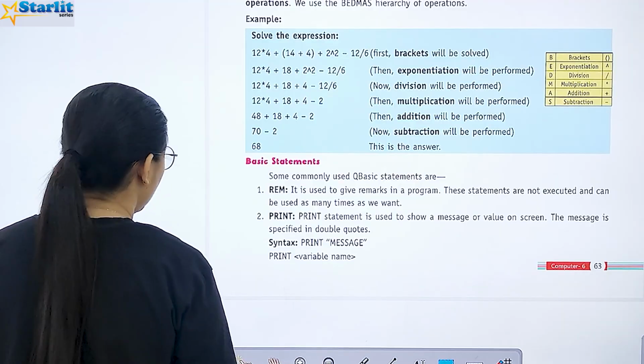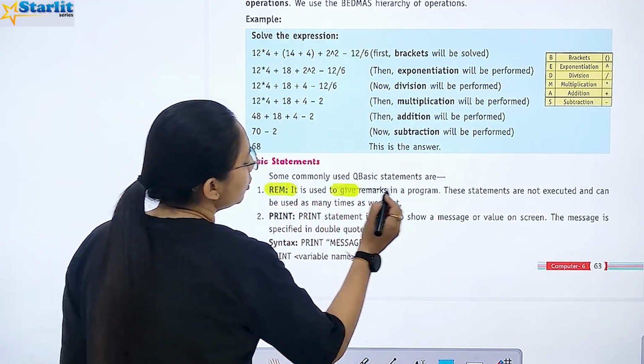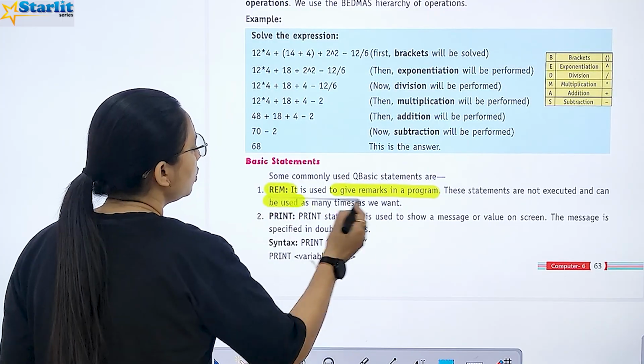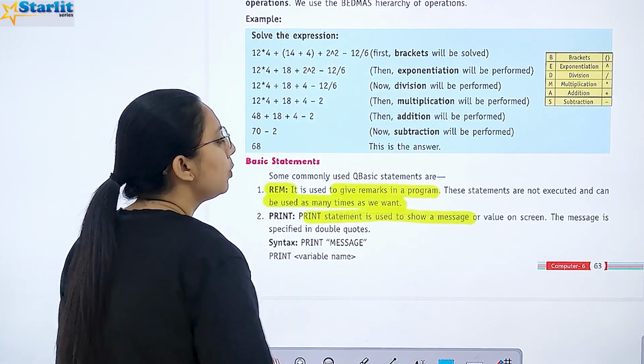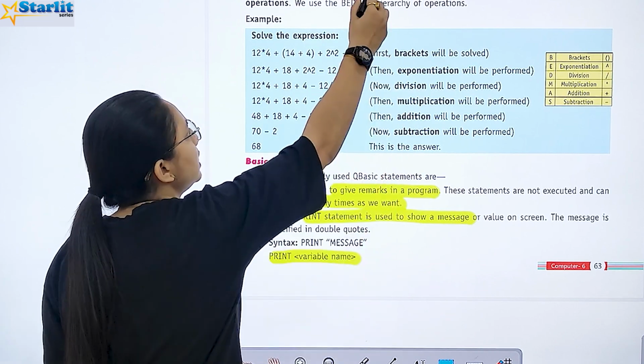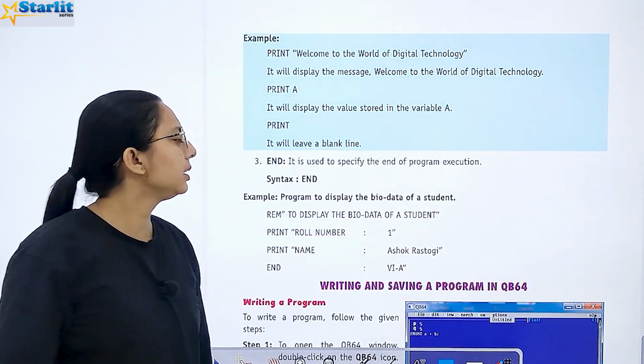Now, what are basic statements? REM is used to give remarks in the program. They are not executed and can be used many times. PRINT is used when you want to show a message or value on the screen. The syntax uses double quotes.